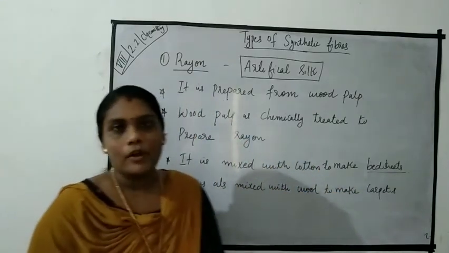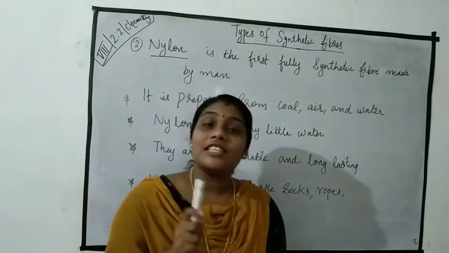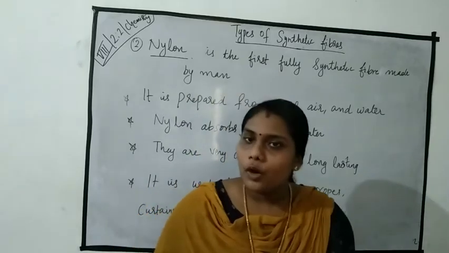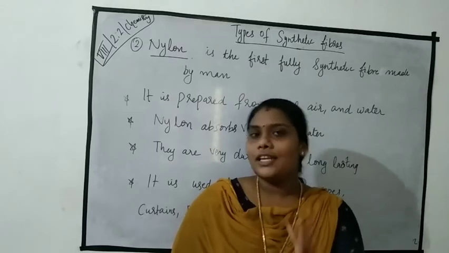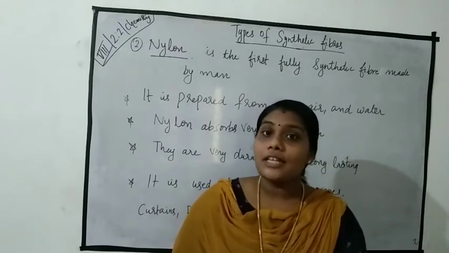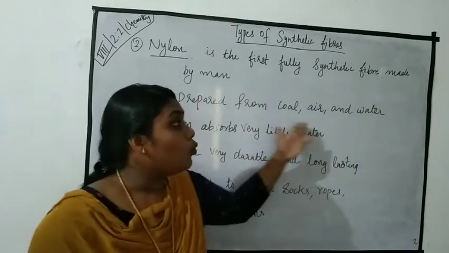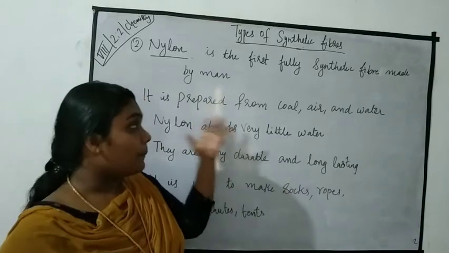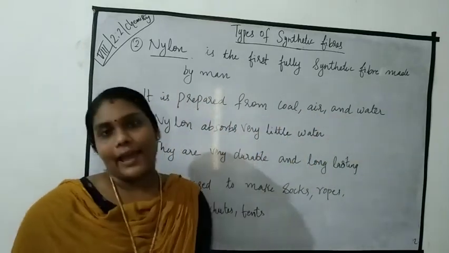What is rayon? Students, the next one is nylon. Nylon is the first fully synthetic fiber made by man without using natural raw materials. Okay students, this nylon is prepared from coal, water and air.